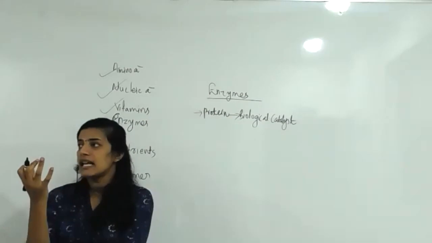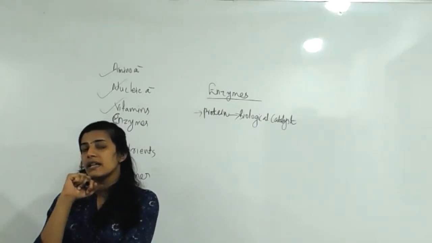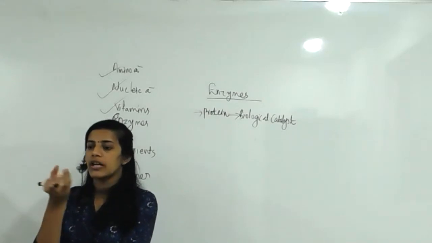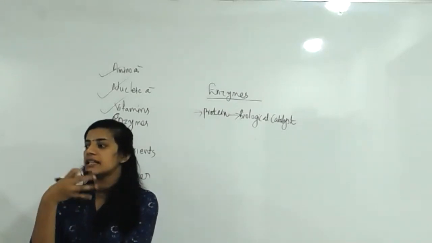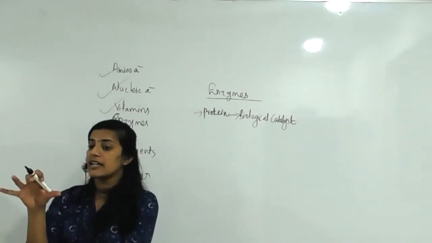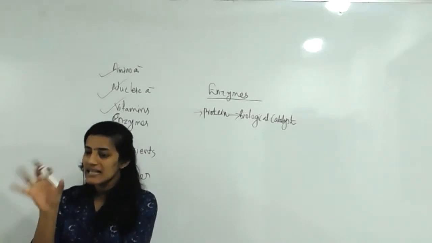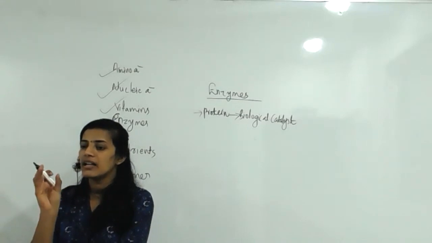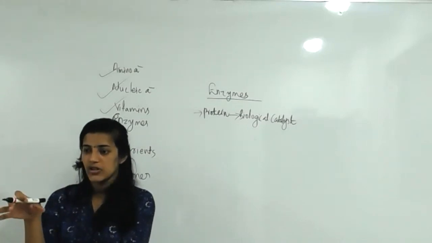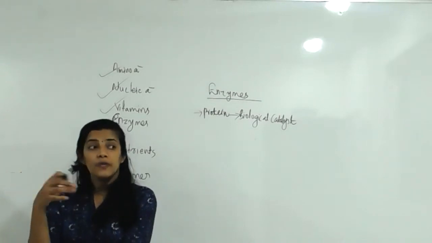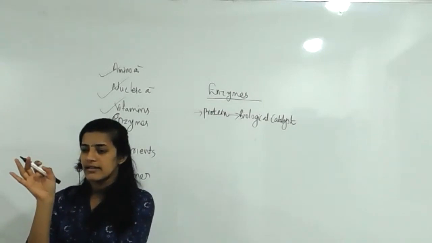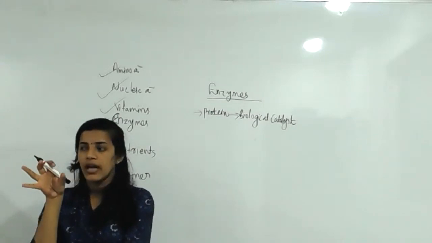Especially, digestive enzymes are available. Look, students, we are eating food. After that the digestive process goes on, and for easier digestion we need to add some enzymes. Then only it will be converted into proper food nutrients. To speed up the process we use a lot of catalysts, enzymes.